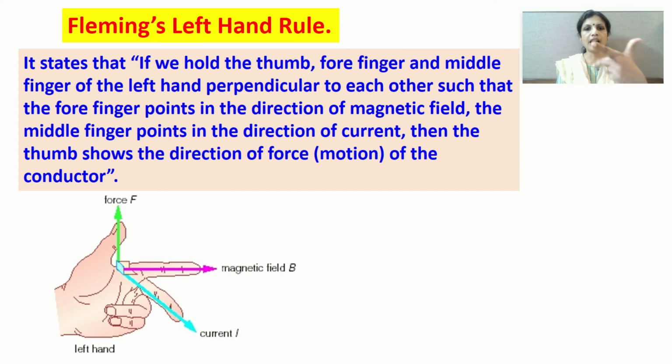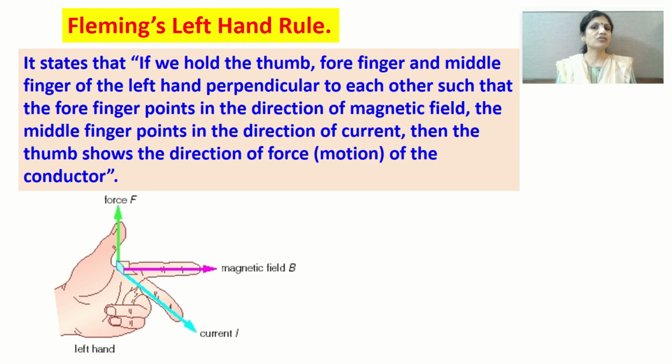So your left hand you have to hold in this manner. All the three fingers are perpendicular to each other. So the thumb, the forefinger and the middle finger are perpendicular to each other in such a manner that the forefinger is in the direction of magnetic field and the middle finger is in the direction of the current. Then the thumb will always give you the direction of the force experienced by the conductor. So here you can see the figure.